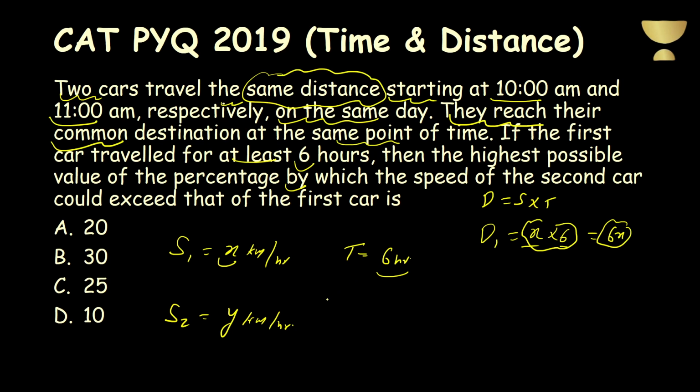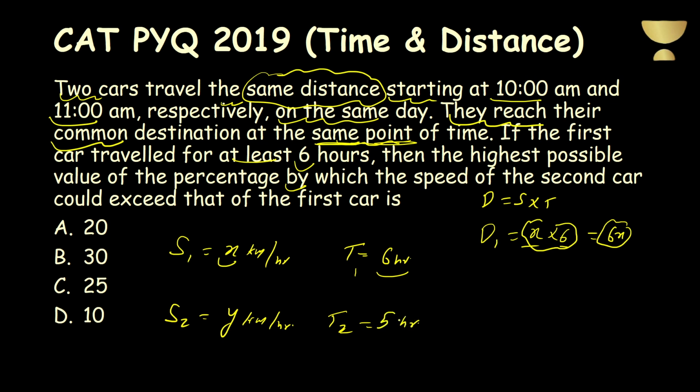In the second case, if the second car is starting 1 hour later, it means the second car has taken 1 hour less than the first car, and they are reaching the destination at the same time. The first car will take 6 hours, the second car will take 5 hours only.